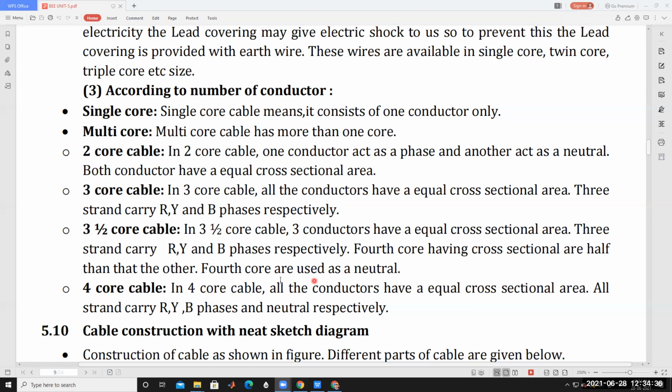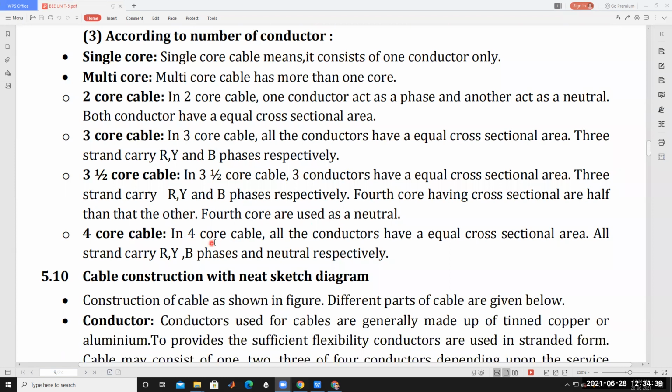And then the last, 4-core cable. In 4-core cable, three cores are called phase wires, and one is called the neutral wire. In the 3.5-core cable the neutral's cross-sectional area is half of the phase wires, but here all are equal. The neutral wire's cross-sectional area is the same as the phase wires.